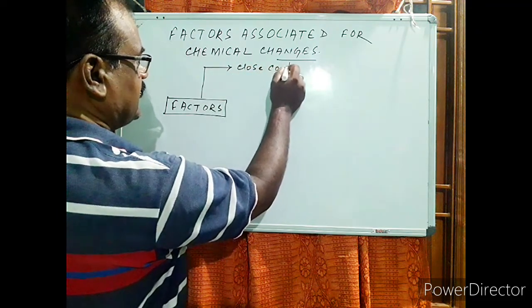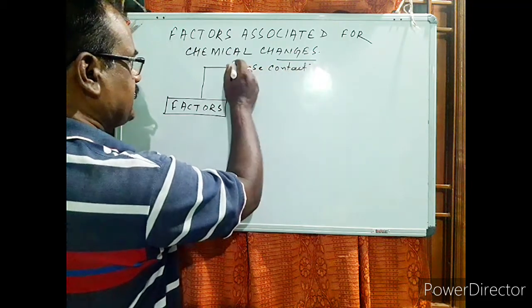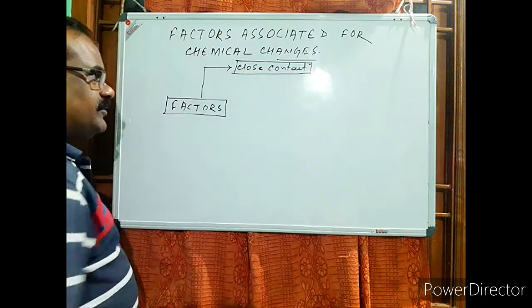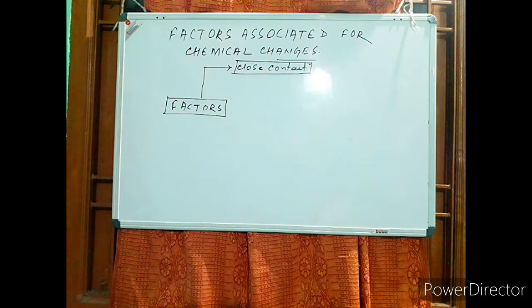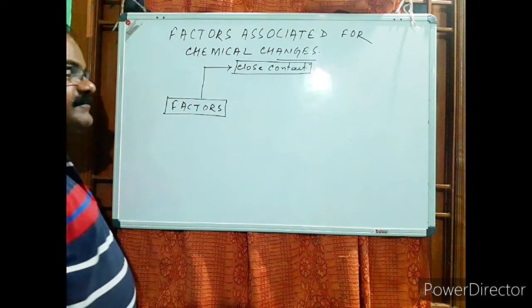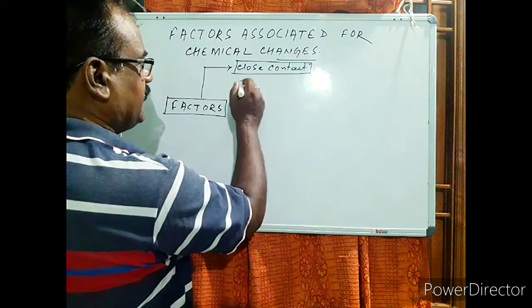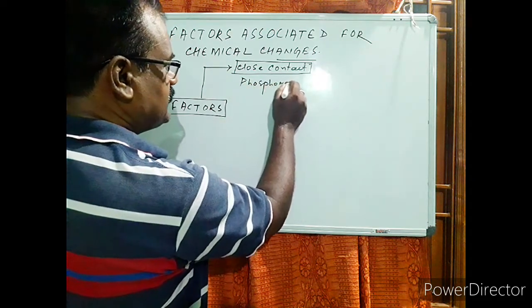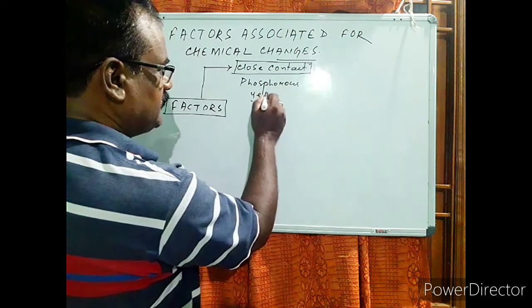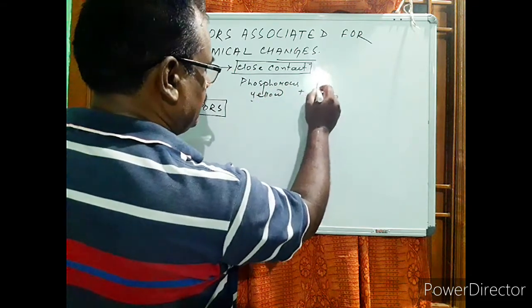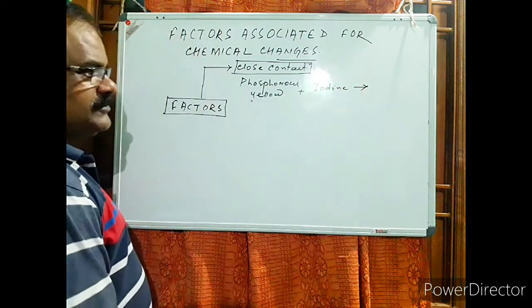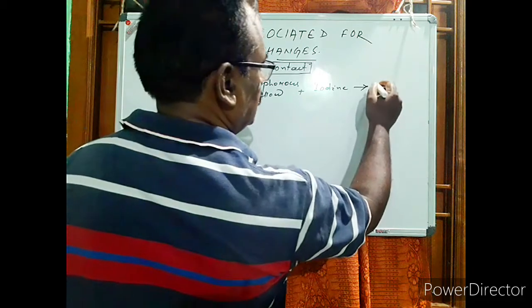Some of the reactions are there which take place in presence of close contact. Whenever two substances are taken together in close contact, we find that there will be a sort of chemical change. For example, we can take phosphorus. When yellow phosphorus combines with iodine, there will be the formation of phosphorus iodide.